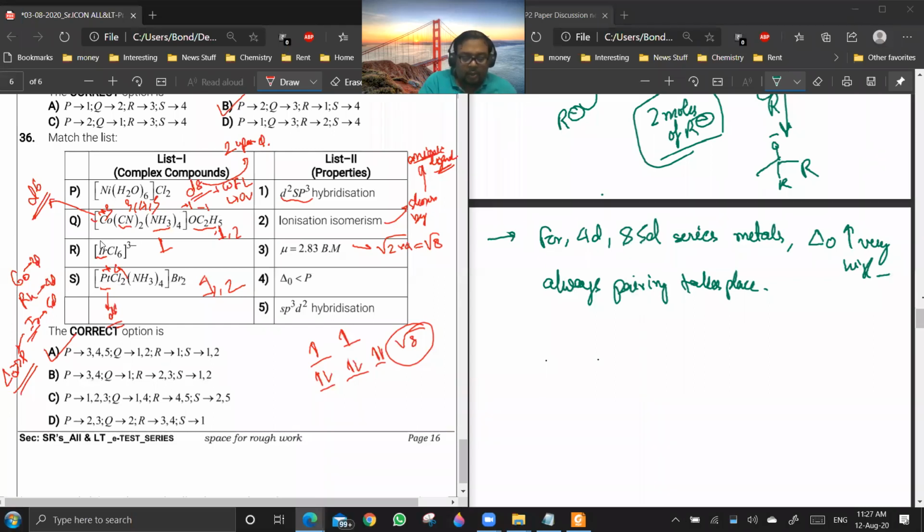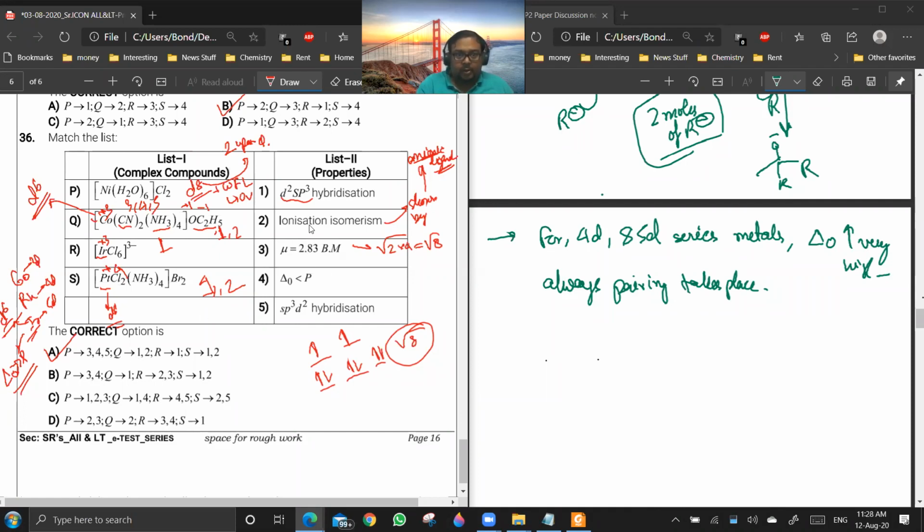Now you see here iridium will be +3, so it will have a d6 configuration. All the ligands will cause pairing of the electrons in this case because delta naught is very high. So 6 electrons will be paired here, and it will form d2sp3 hybridization.